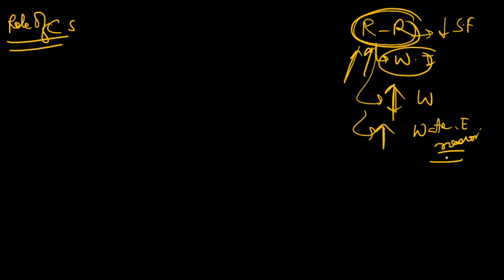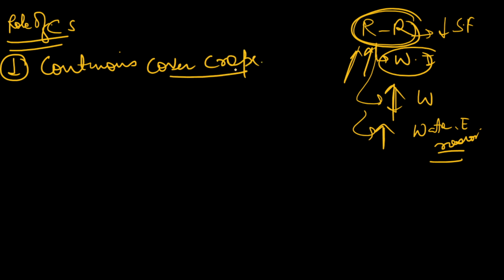runoff and erosion. So how can we improve our cropping pattern? What are the roles of cropping pattern? First of all, we will focus highly on continuous cover crops. Cropping patterns which include these cover crops are always very good for our soil.